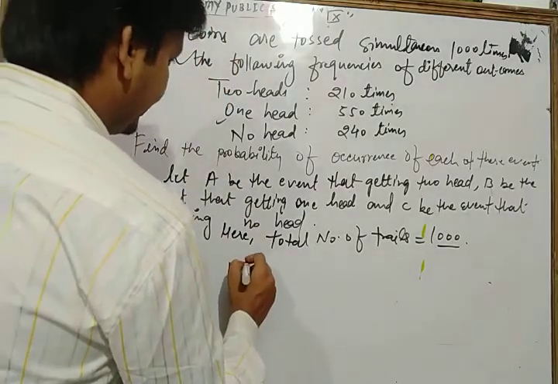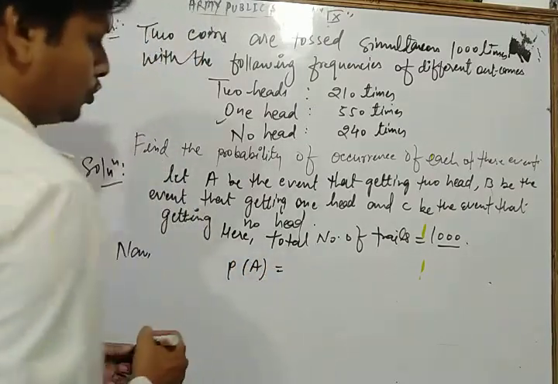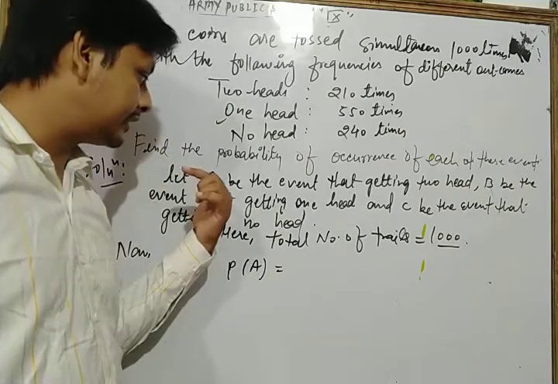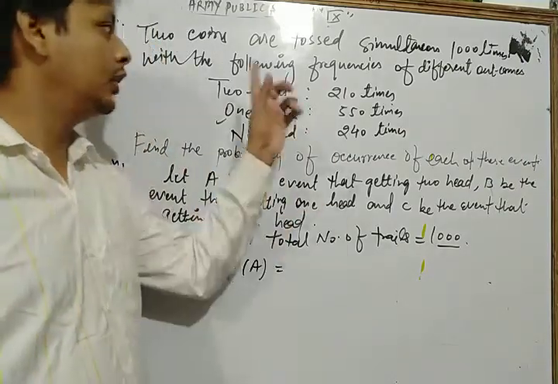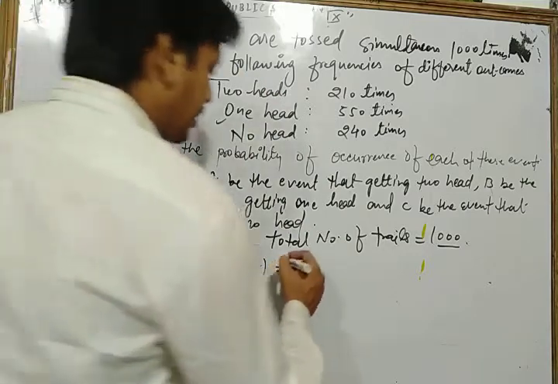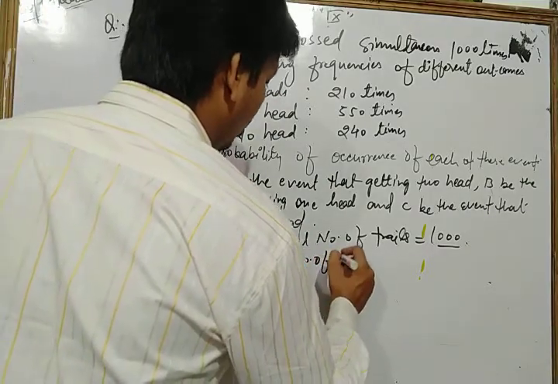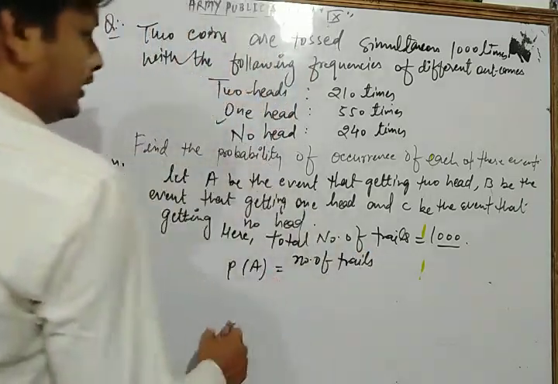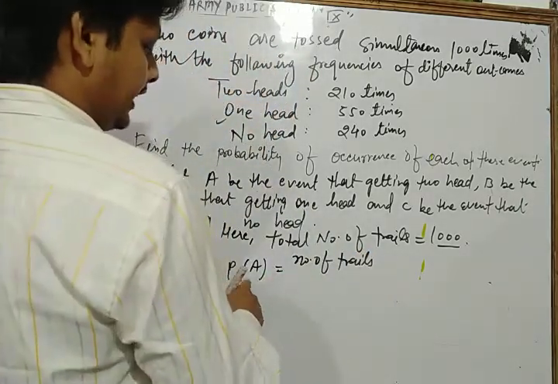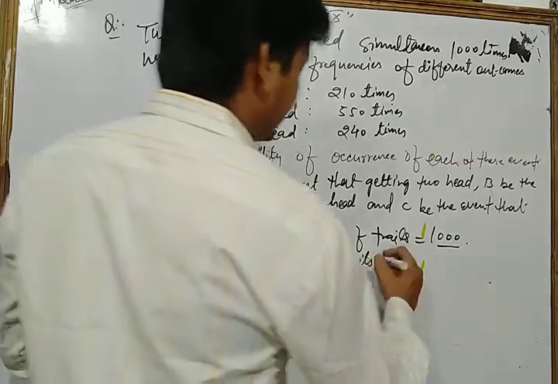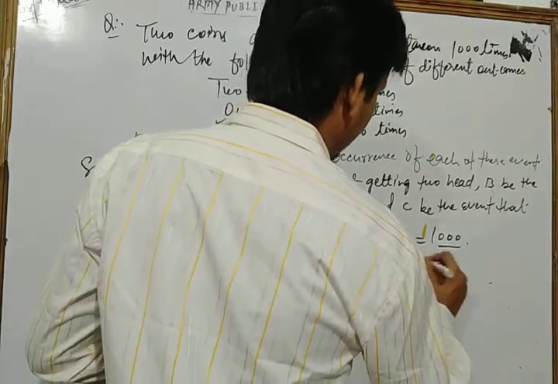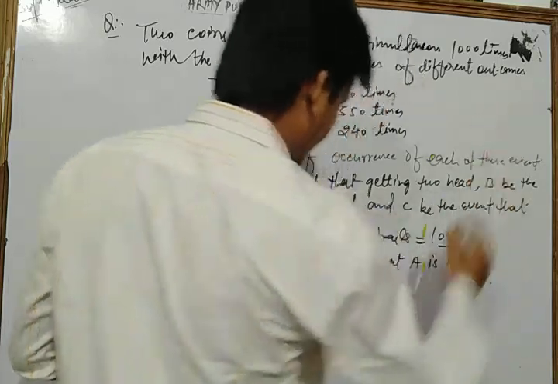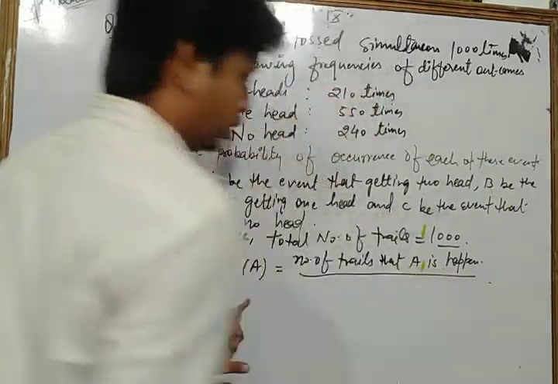Now we find the probability of event A. The event A is what? The event that we consider, A, is getting two heads.